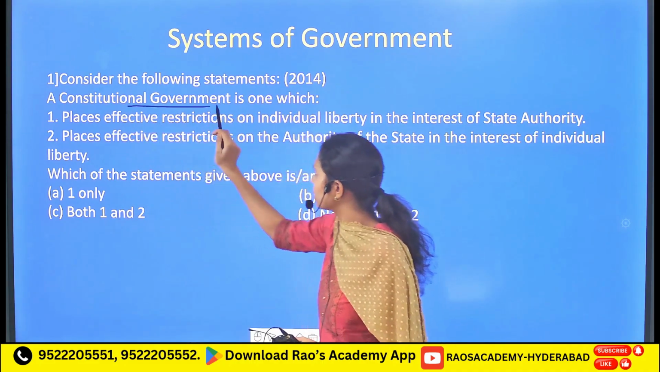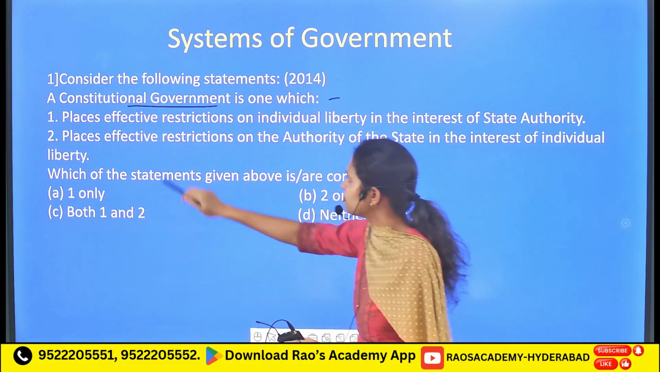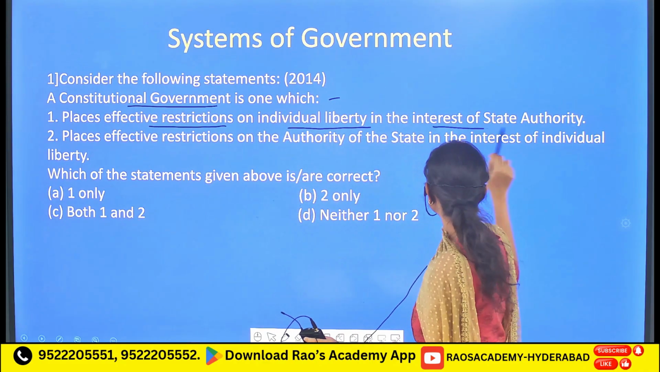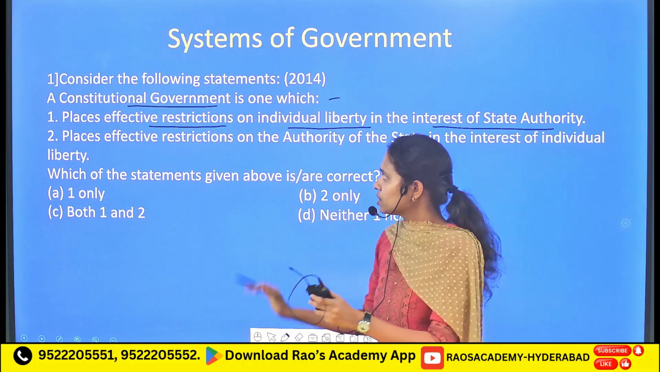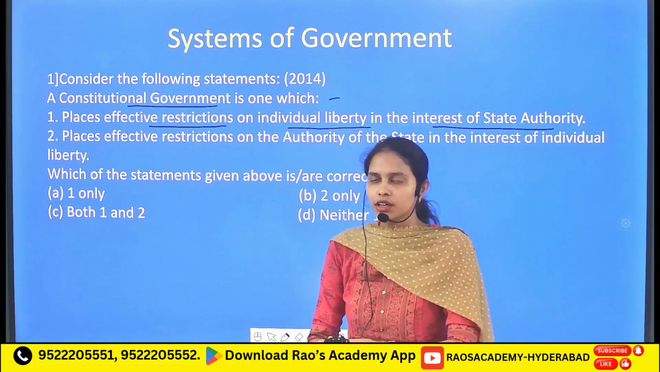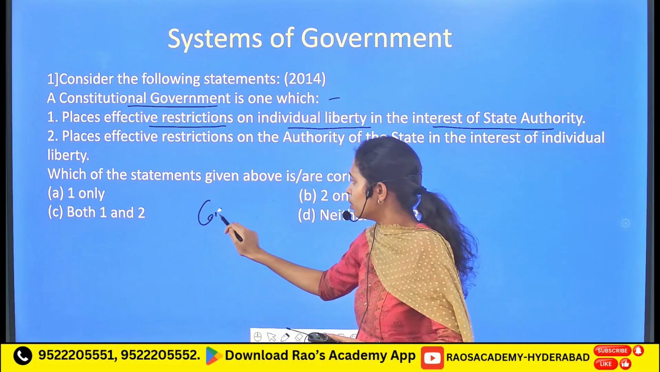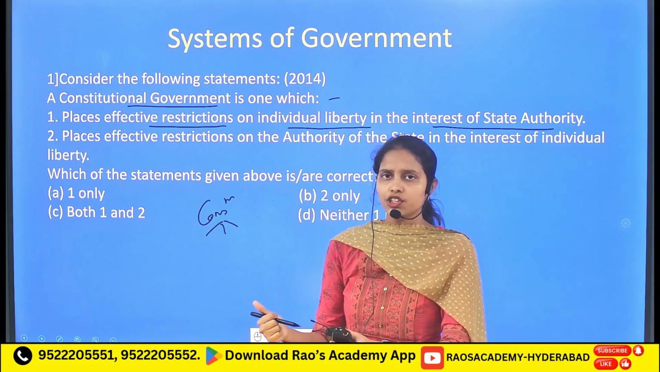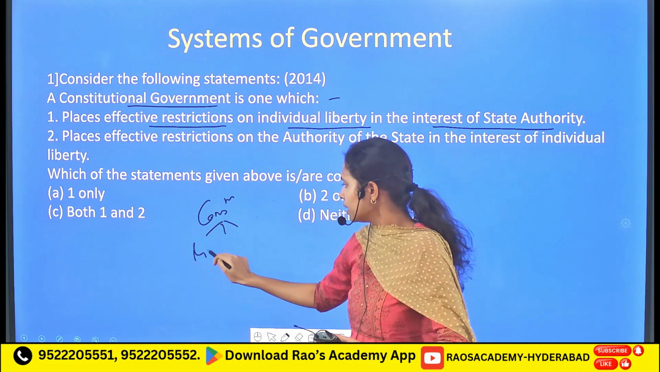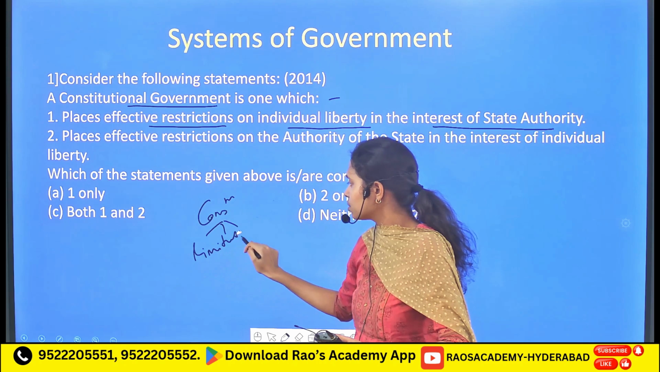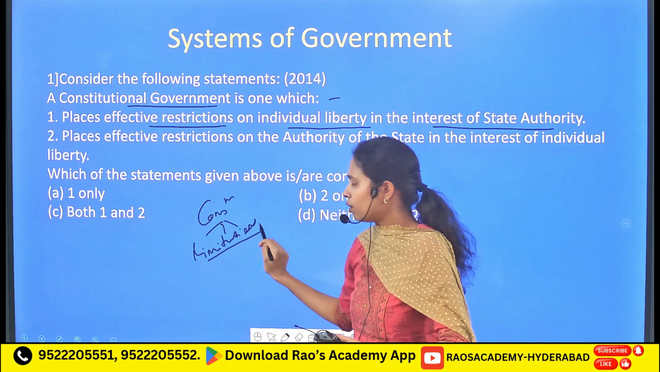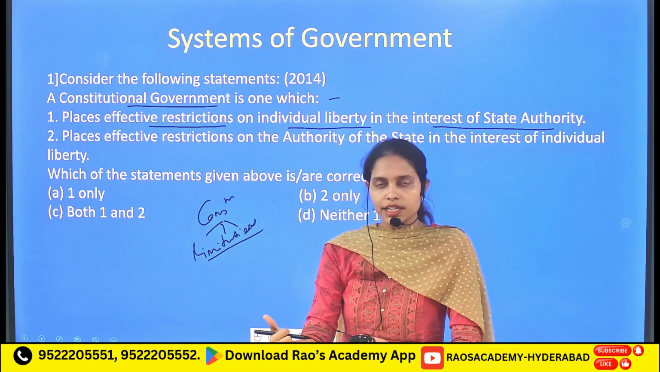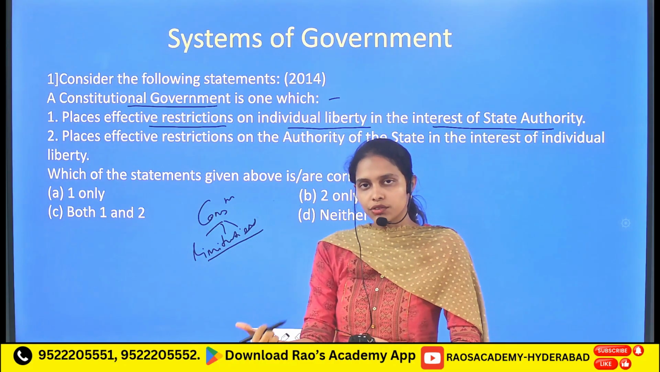A constitutional government is one which places effective restrictions on the individual liberty in the interest of the state authority. First and foremost, a constitutional government is nothing but one which follows constitutionalism. That means it keeps limitations on the power of different organs of the government, that is, limitations on the legislature, executive, as well as the judiciary.